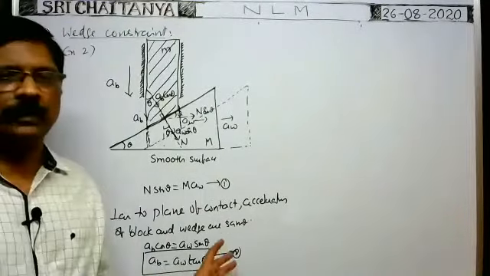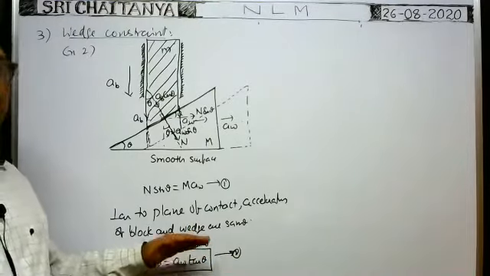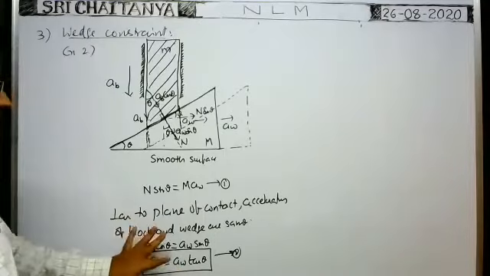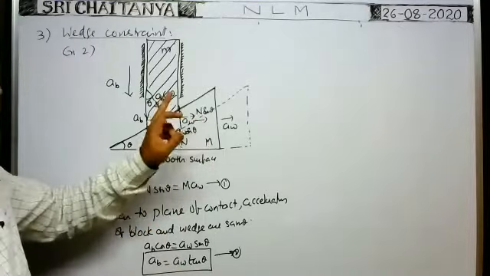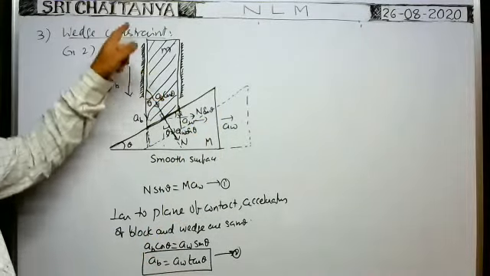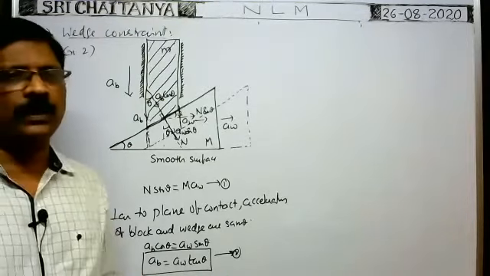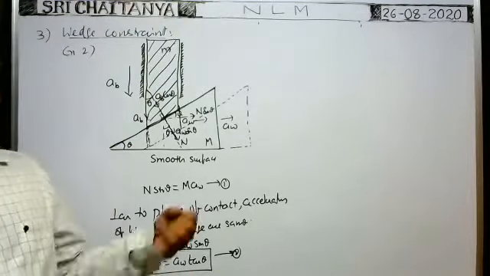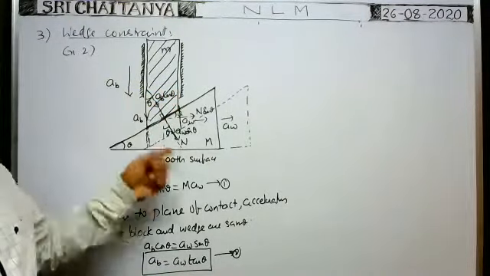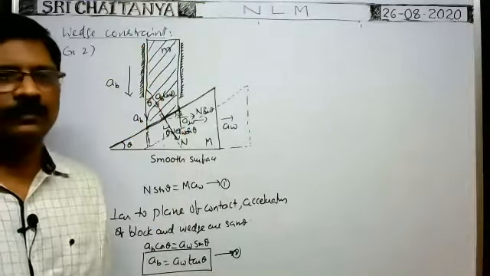AB is equal to AW into tan theta, where the terms are very, very important. AW is the acceleration of the wedge along horizontal direction, AB is the acceleration of the block along vertically downwards direction. These points are important. Okay, in any case, perpendicular to plane of contact, you make the accelerations equal, that's all. Then you will get the acceleration of this block and this wedge also.